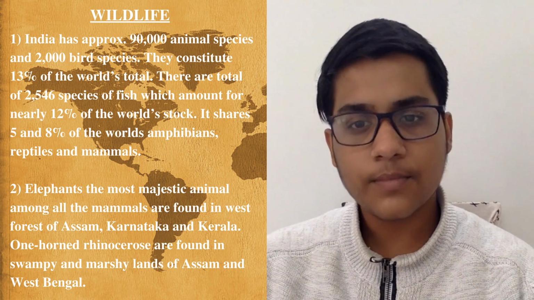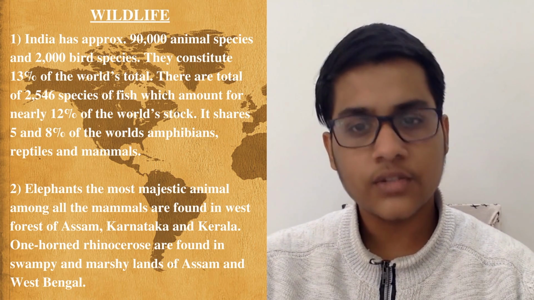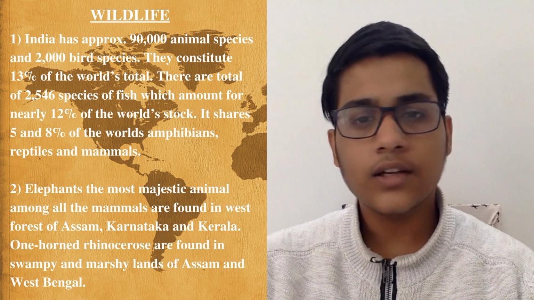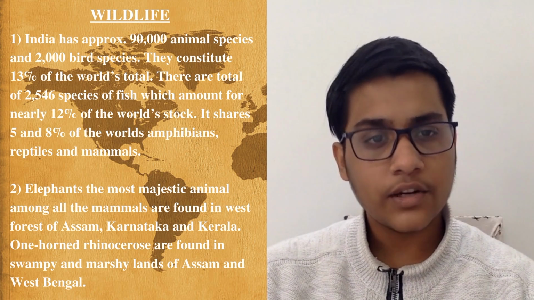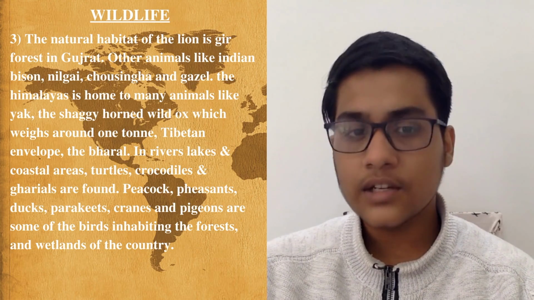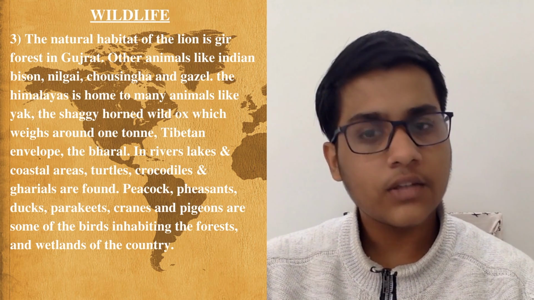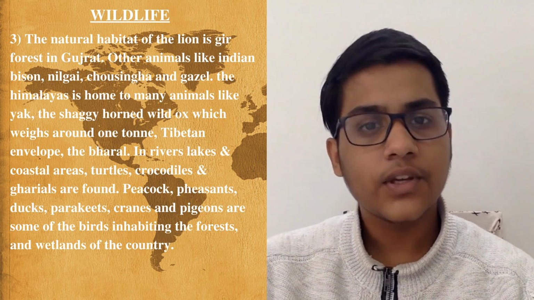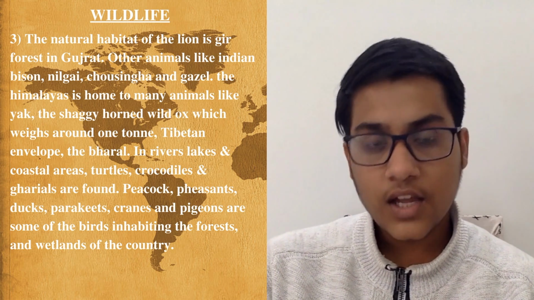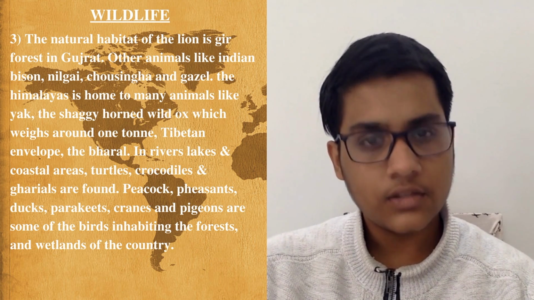Elephants, the most majestic animal among all the mammals, are found in the forests of Assam, Karnataka and Kerala. One-horned rhinoceros are found in swampy and marshy lands of Assam and West Bengal. India is the only country which has both lions and tigers. The natural habitat of lion is Gir Forest in Gujarat. Other animals are Indian bison, nilgai, chausingha and gazelle.